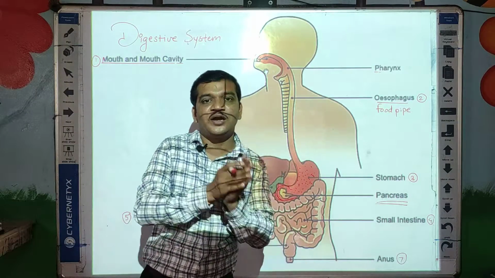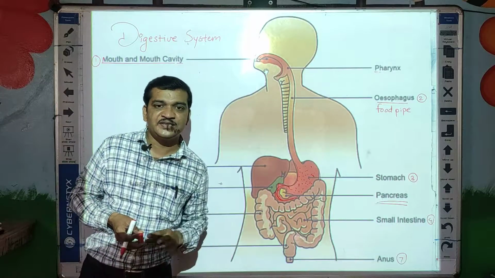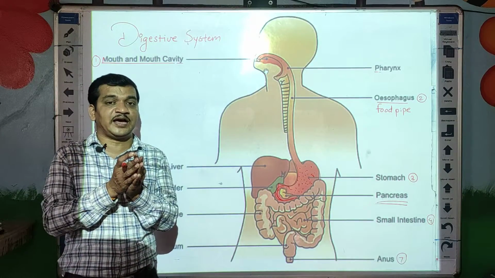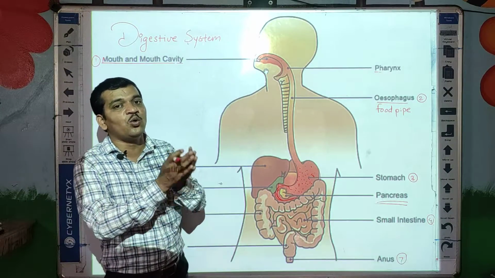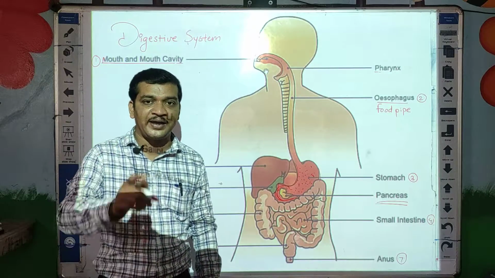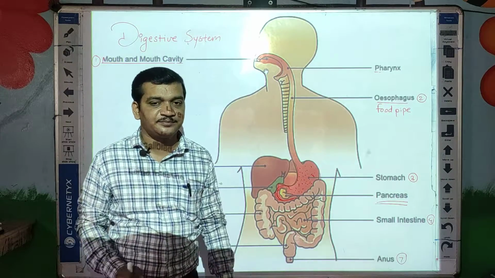So semi-solid food is sent to the large intestine. In the large intestine, only water is absorbed.